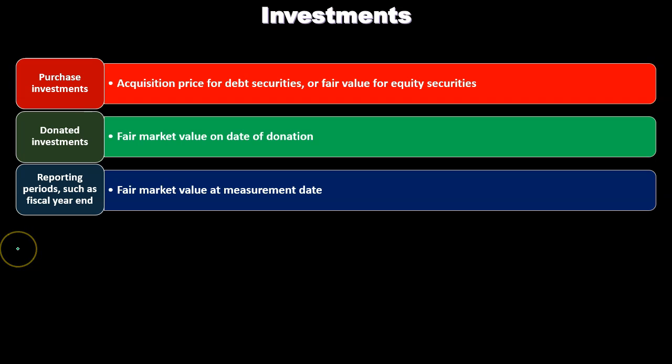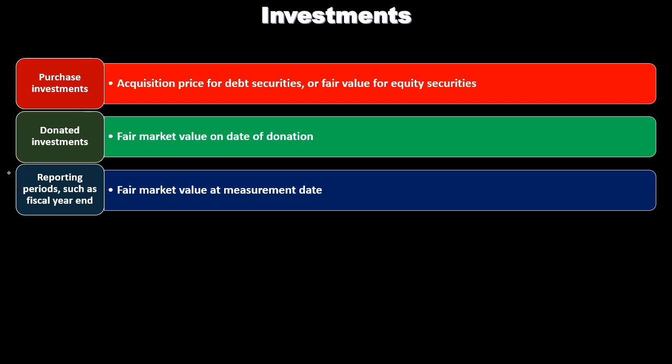If we have the reporting periods, such as the fiscal year end, when we report the financial statements, how should we report the investments? Should we report the investments at the cost if we purchased it, or the fair value at the point in time that it was donated to us, or should we adjust it to the fair market value at the point in time of the date of the financial statements that we're putting together?